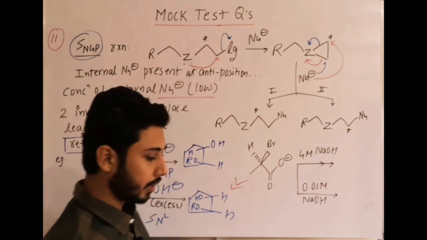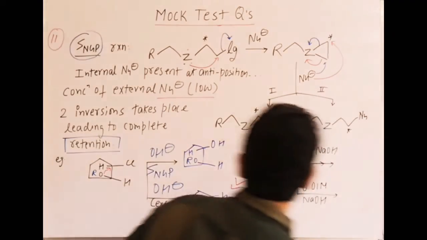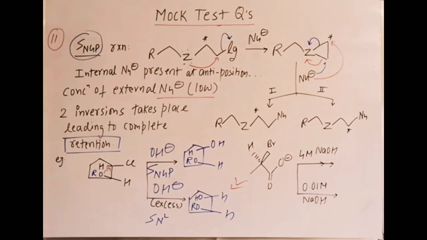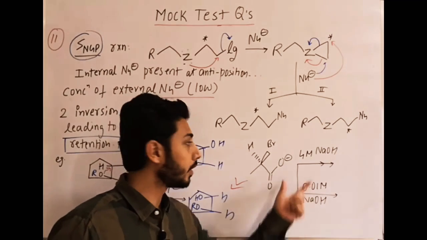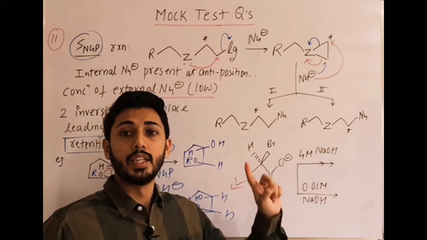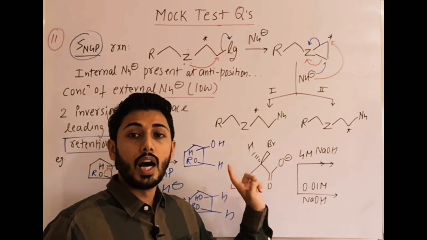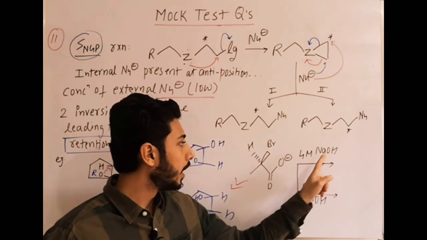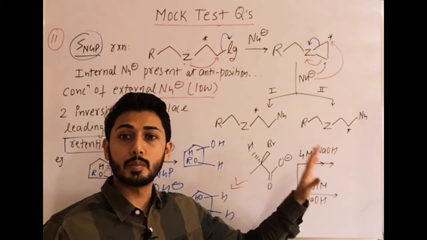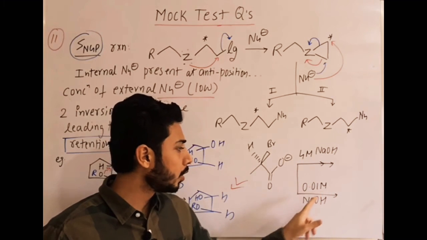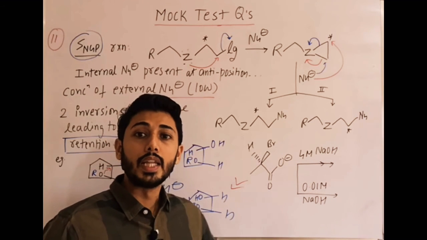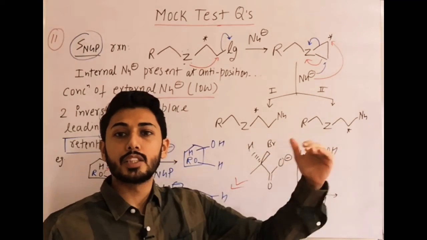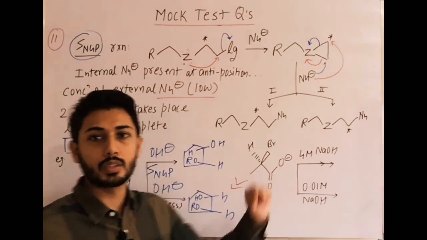Now this question is given in the mock test. You can try that question. First, write down the product. Second, find out the RS configuration of the final product. So firstly you have to write what product is formed at 4 molar concentration, what product is formed at 0.01 molar, then find R and S for both the products. Try this question.